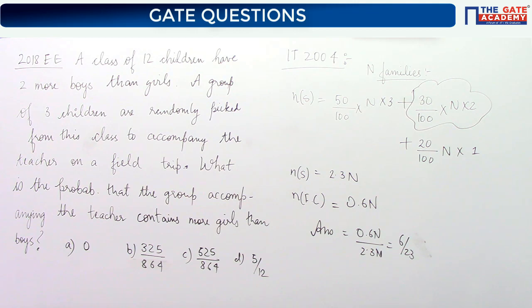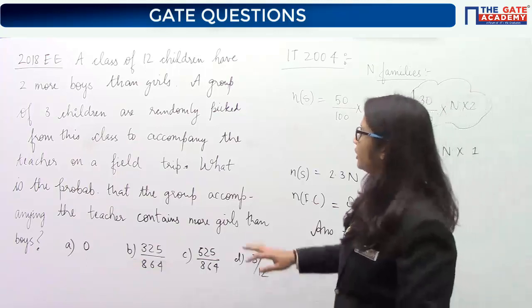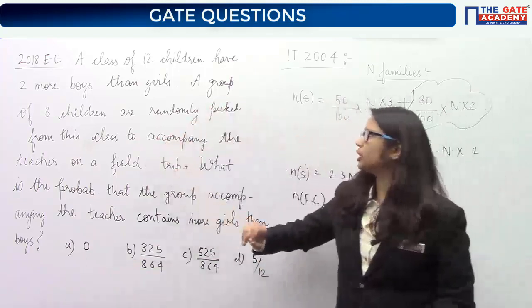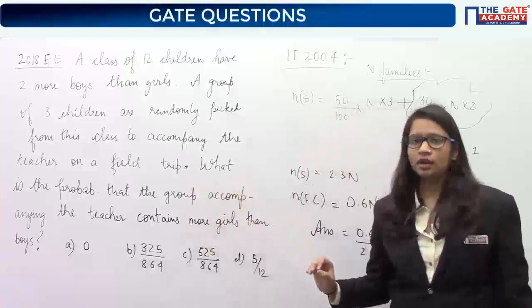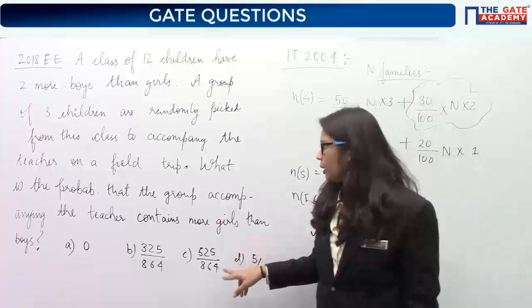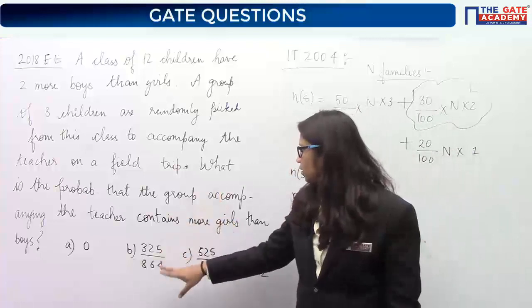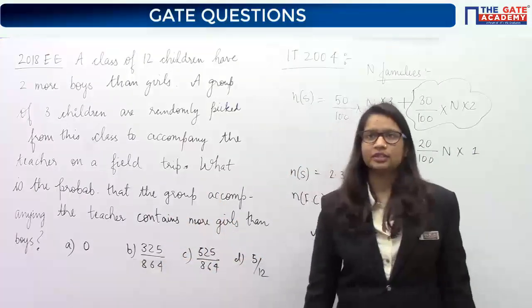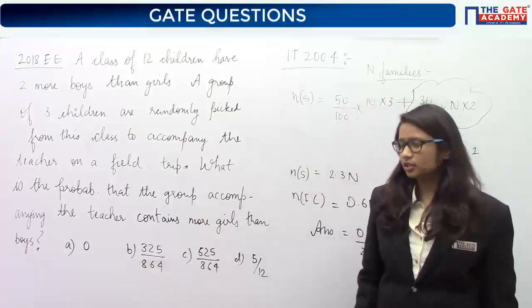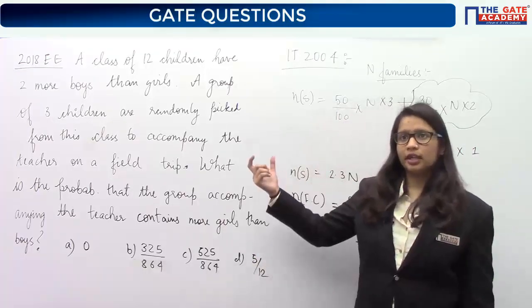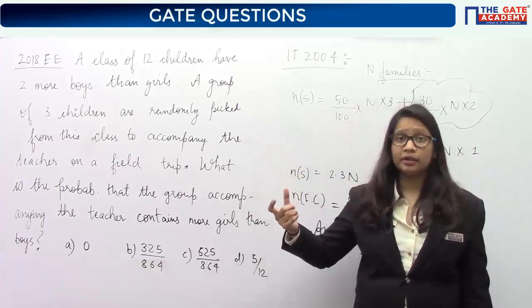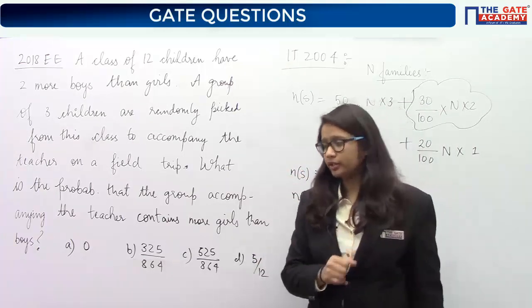So I'll read the question which I have written on the board. 2018 EE question. A class of 12 children has 2 more boys than girls. One data is given to you. And a group of 3 children are randomly picked from this class to accompany the teacher on a trip. What is the probability that the group accompanying the teacher contains more girls than boys? That is asked in this question.